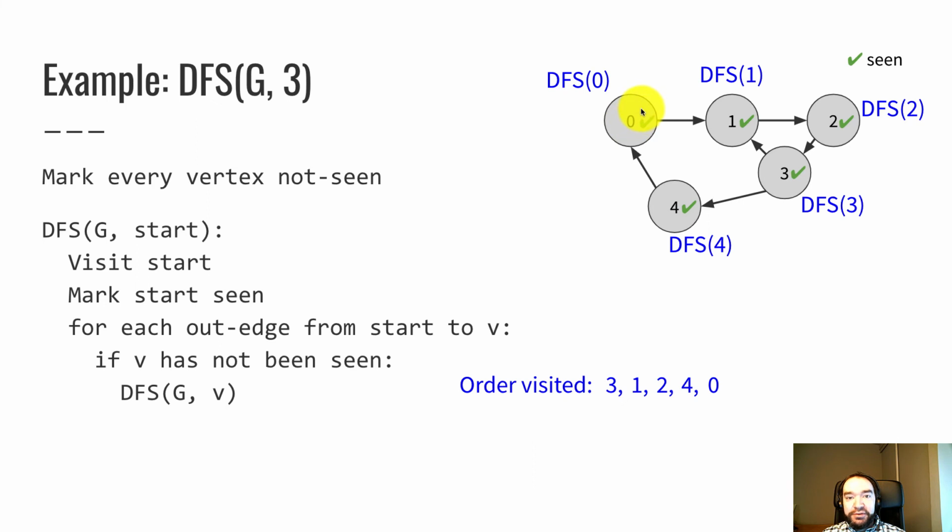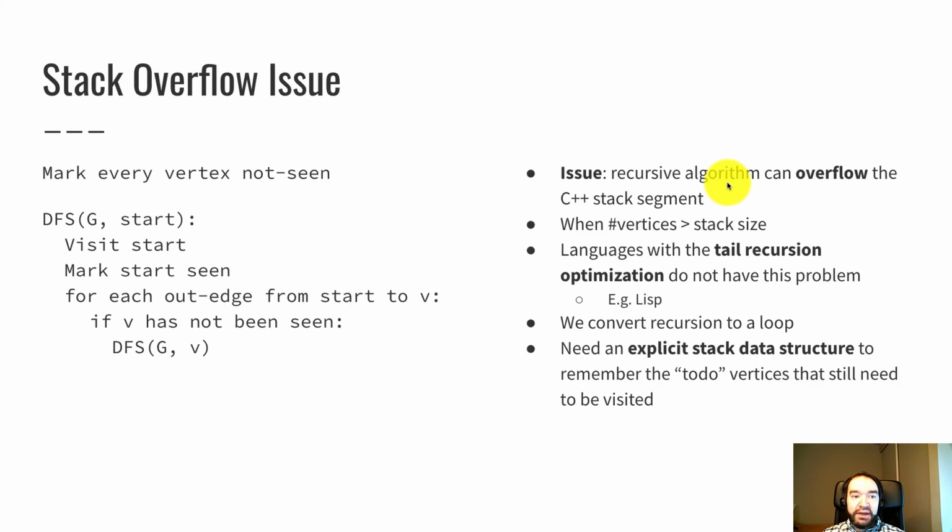So 0 would loop through all of its out edges, and there's one out edge to 1, but it's already seen, so that loop does not recurse. We return out of the depth first search of 0 back to the depth first search of 4. That loop finished. There was only one vertex to recurse on, and that is finished. So that recursive call terminates and we go back to the original depth first search on vertex 3, and it's done. It had 2 out edges to loop through, and it finished both of them. Okay, so that works. That's one version of the depth first search algorithm that we just went through.